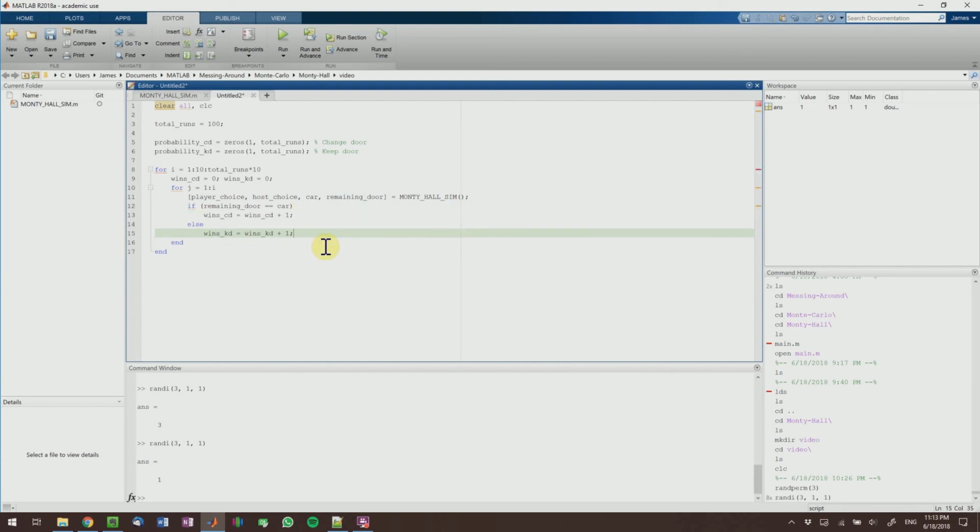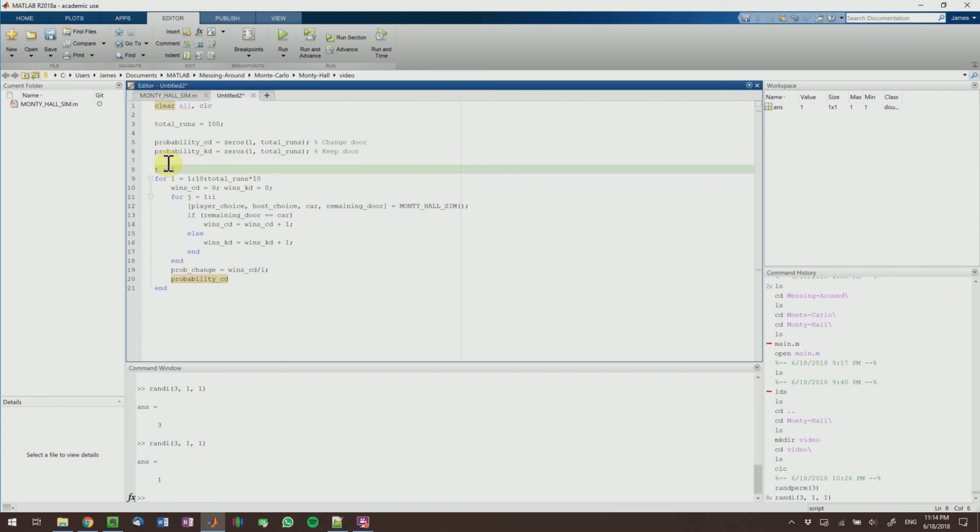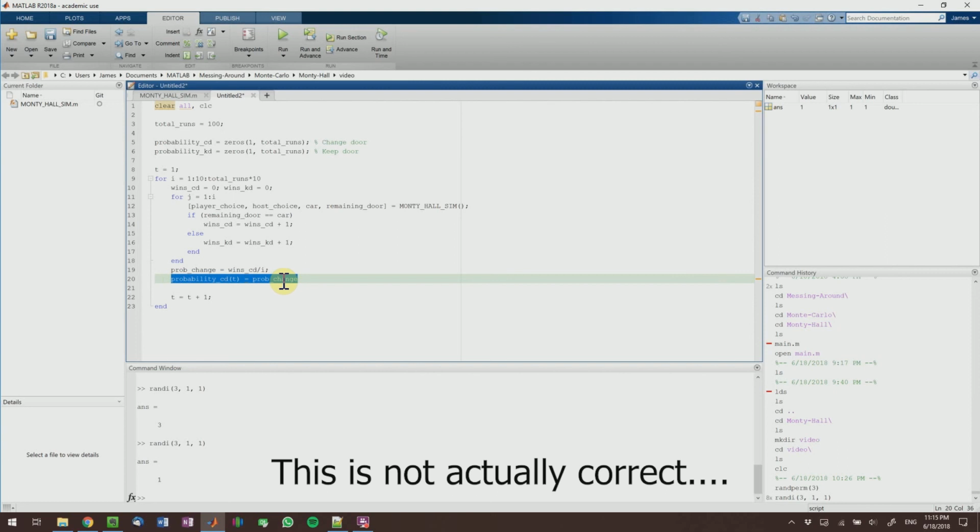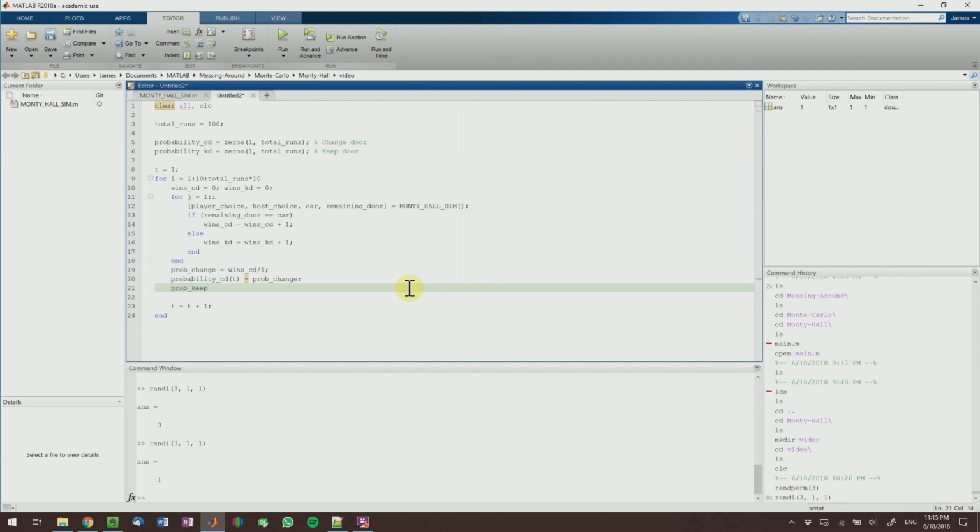We're going to do the same thing for keep door, and then end that, and then say prob change is equal to wins underscore change door divided by the number of times we ran the rounds. So we actually need to keep a variable up here called t. I'm going to start it as 1, and then after each for loop we're going to increment it, and then I'm going to say change door t is equal to the probability of change door. Here we're basically making an array of the chances that we want, and this is going to make it easy to plot. And then we're going to do a similar thing for keep door.